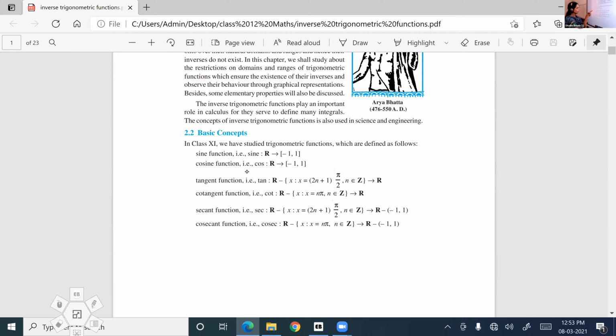So for the sine, look at the range, closed interval -1 to 1. Similarly, if you take the cosine function, it is R to the closed interval -1 to 1. Look at the tan function.